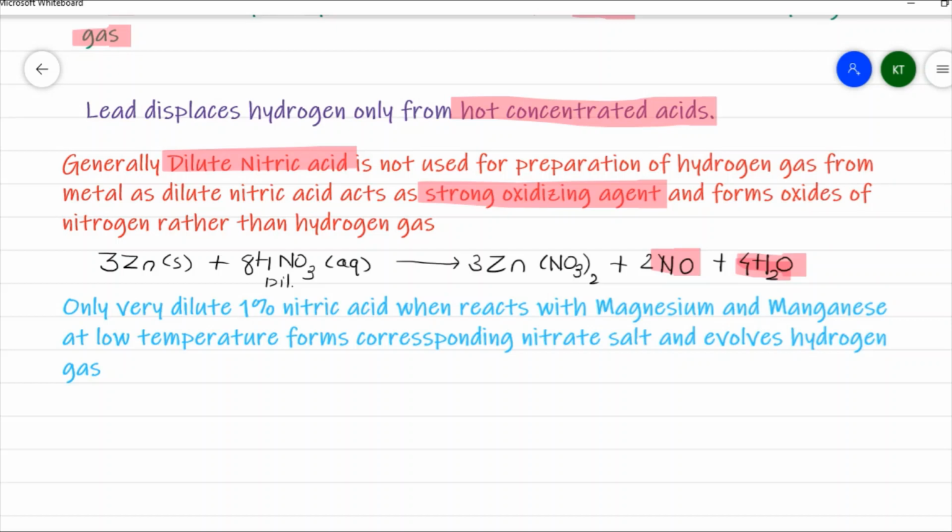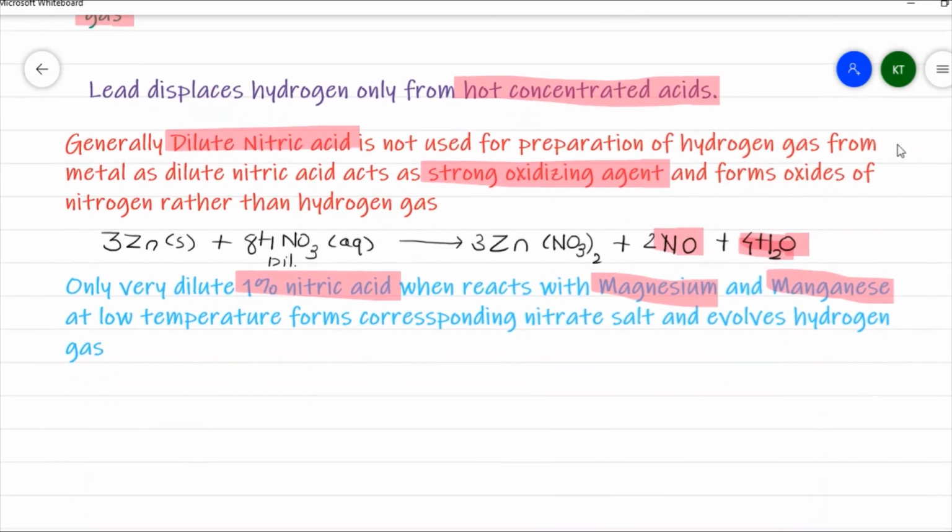Now, there are two specific cases we need to remember. We have two metals, magnesium and manganese. These are the two metals which react with very dilute nitric acid, that is 1% nitric acid at low temperature. They result in the formation of the corresponding nitrate salt and evolve hydrogen gas.